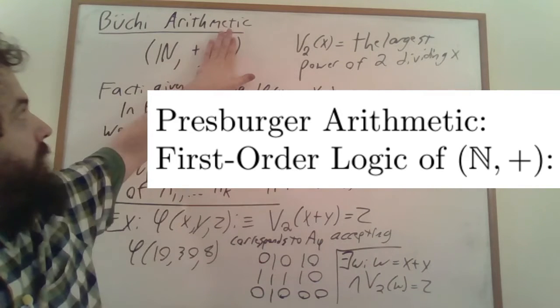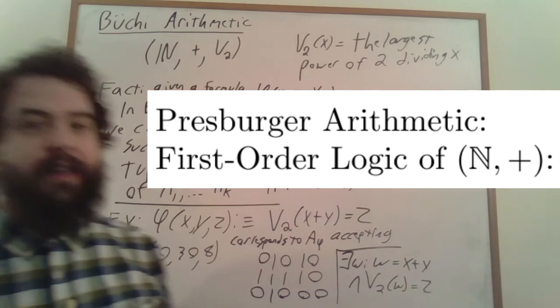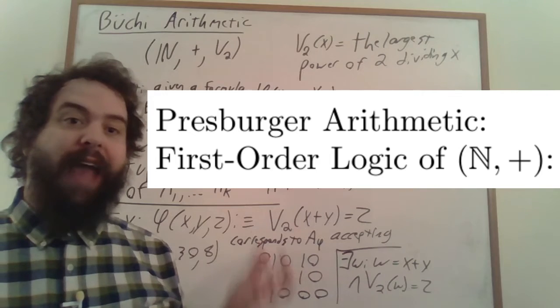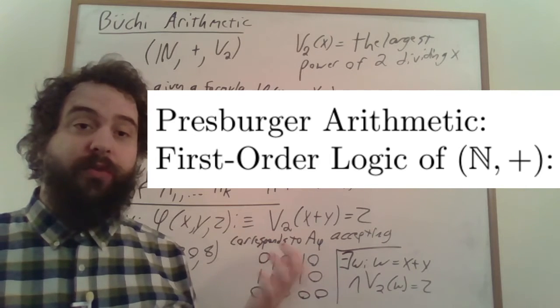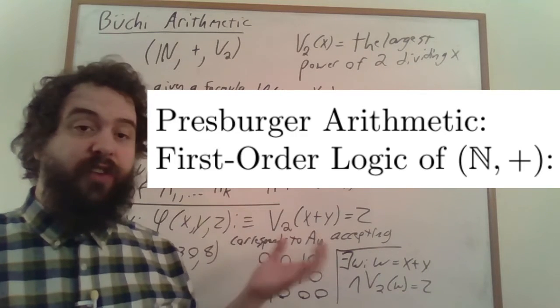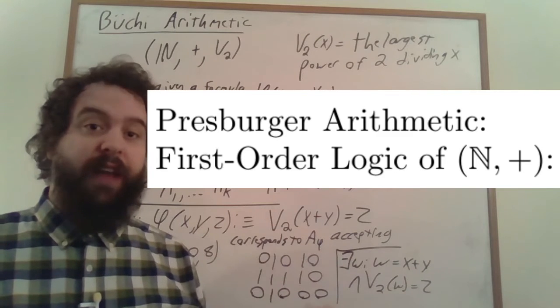But if we get rid of multiplication, if we just have the natural numbers with addition, then the theory can actually be axiomatized in such a way that everything can be proved from the axioms. You can, as we've seen, determine whether any formula is true or false. It's a very nice structure.